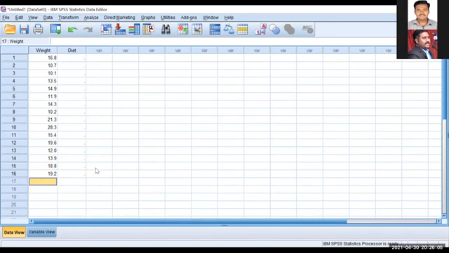Whatever data we collected from the 16 youngsters, we have entered. These are the weight gained by the 16 youngsters by following 2 different diet methods. But there is no relation between the two groups, as already told you. So you have independent groups, and your dependent variable here is weight gain.